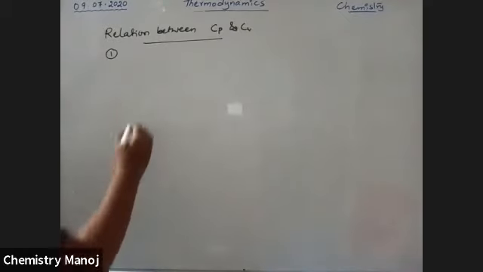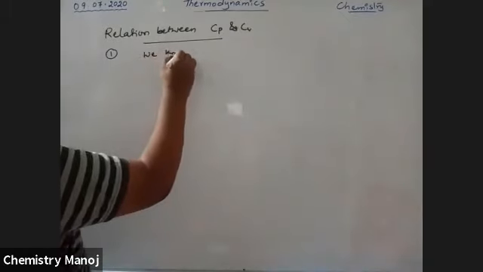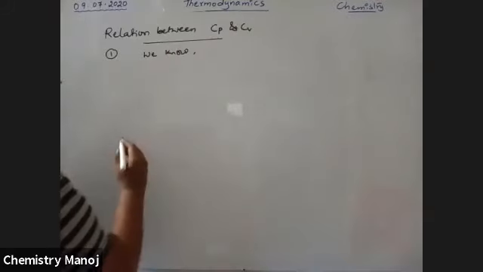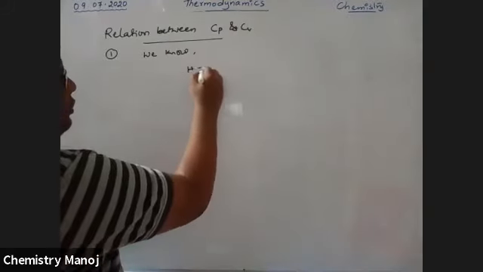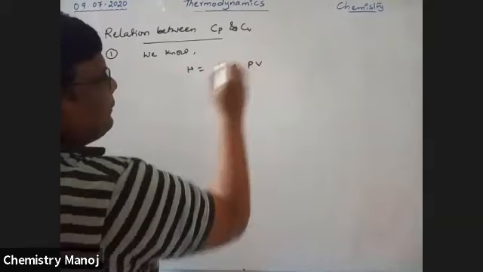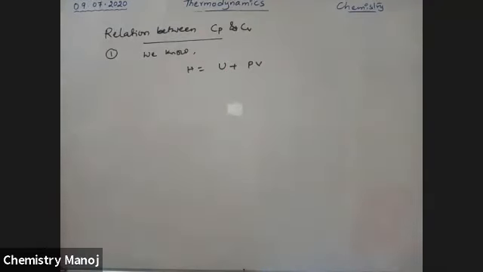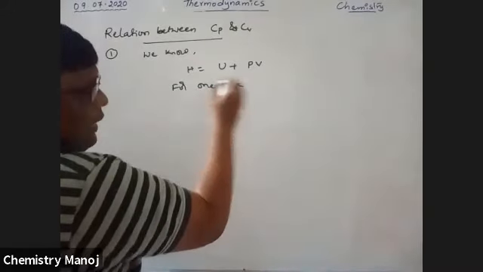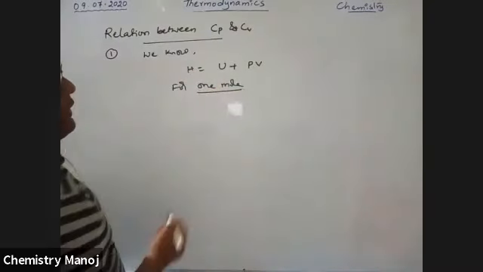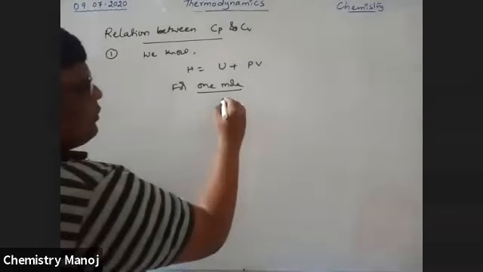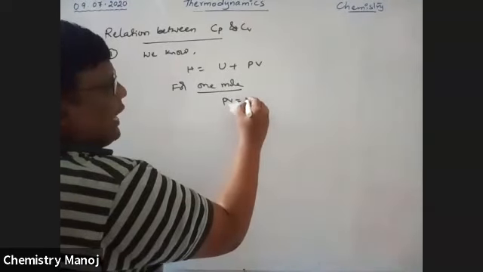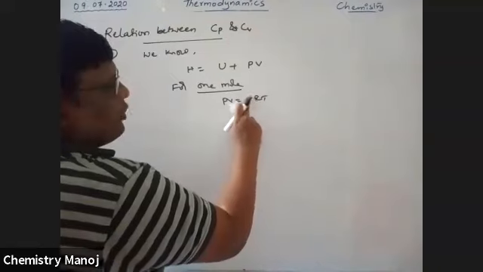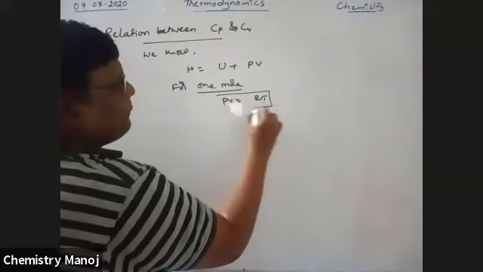See here, we know H is equal to U plus PV. For 1 mole of gas, because molar heat capacities are taken, PV is equal to nRT, so n is equal to 1, that is why PV is equal to RT.